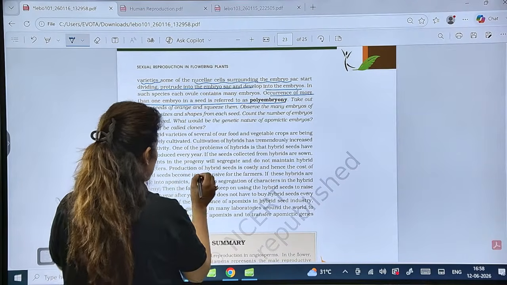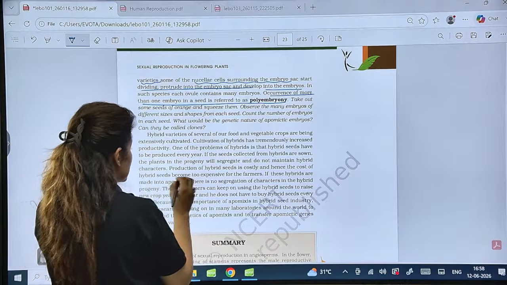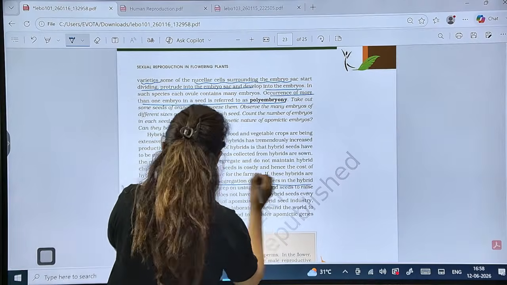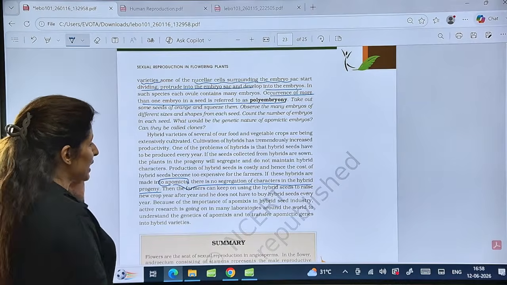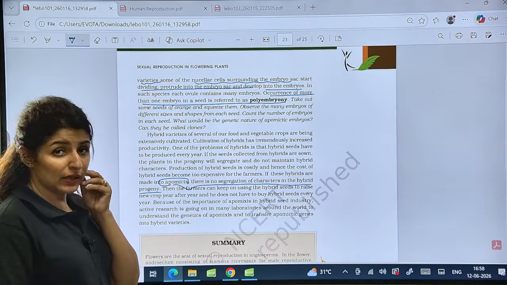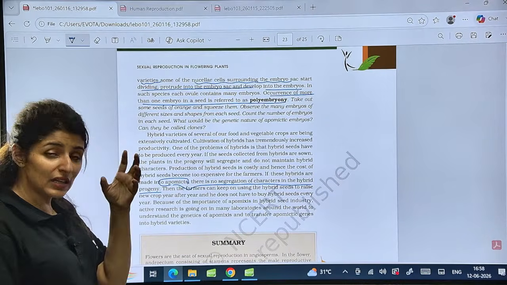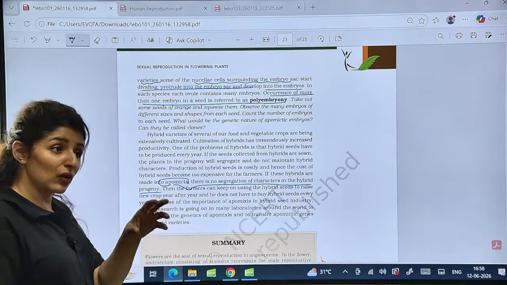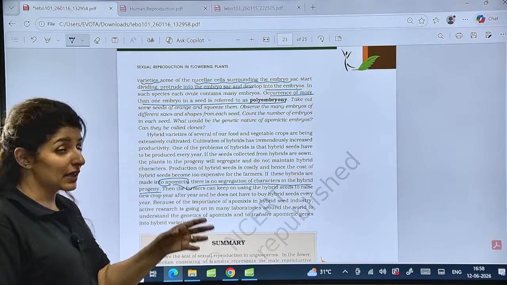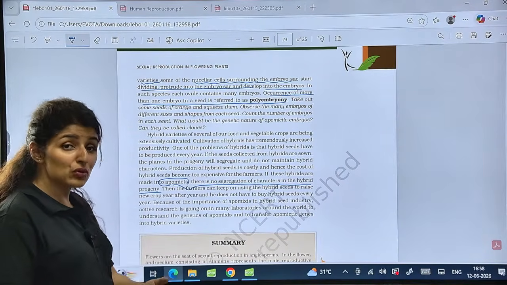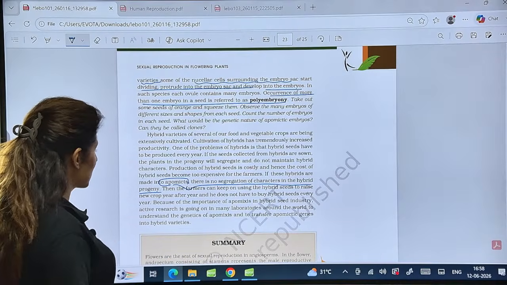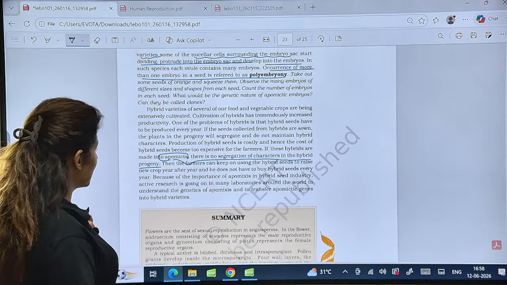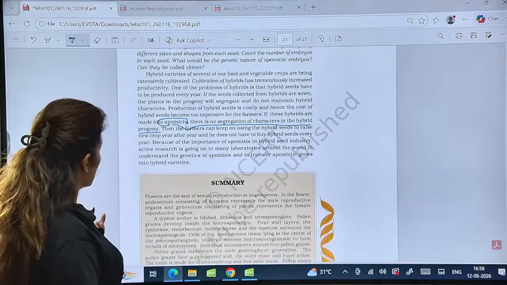So basically we can produce apomictic seeds because there is no segregation of characters in the hybrid progeny. So that's where the apomictic seeds are very, very advantageous. So it helps in conservation of characters and also produce seeds. So you can produce seeds without the segregation of the characters. So that is a big, big advantage in the field of seed industry. Are these points clear to all?